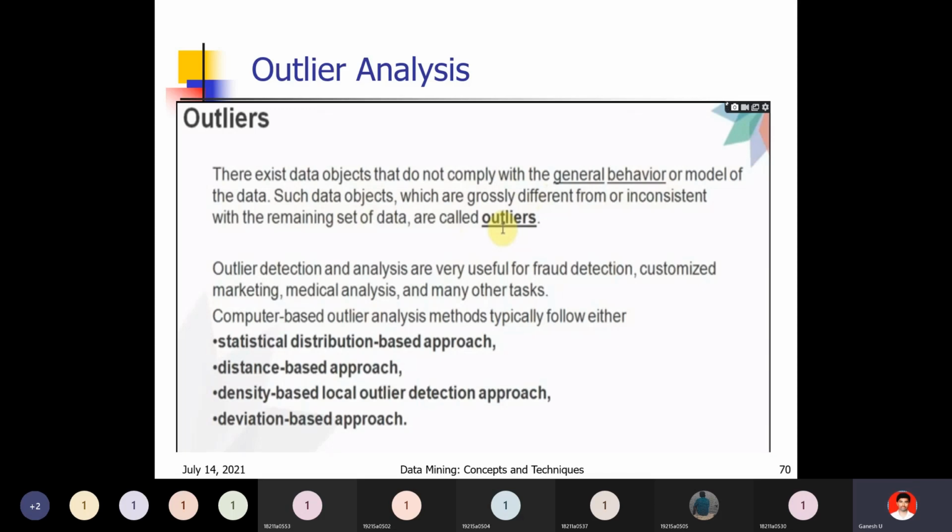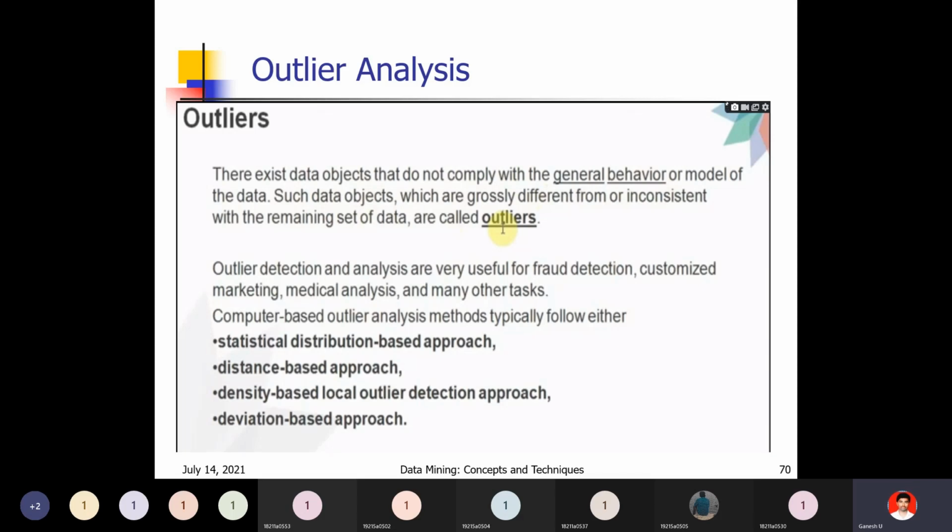You can take any example. Suppose there are 10 items, and 9 items are mobiles and 1 item is an iPad. That is the outlier. The iPad is the outlier here. Like that, all objects within the box, the cluster or the region behave similarly, and only 1 or 2 objects do not behave regularly. They are not similar to the others and do not reflect the similar property. Those are the outliers.